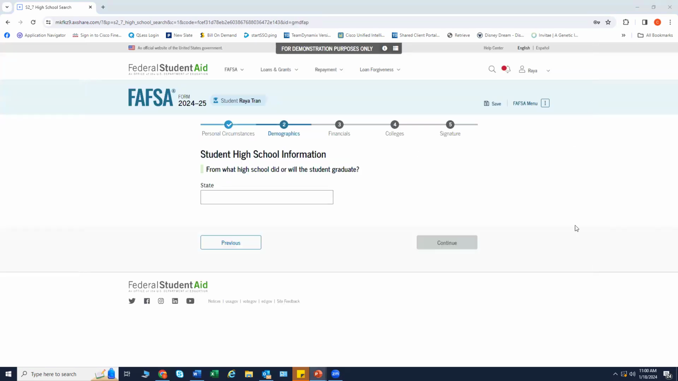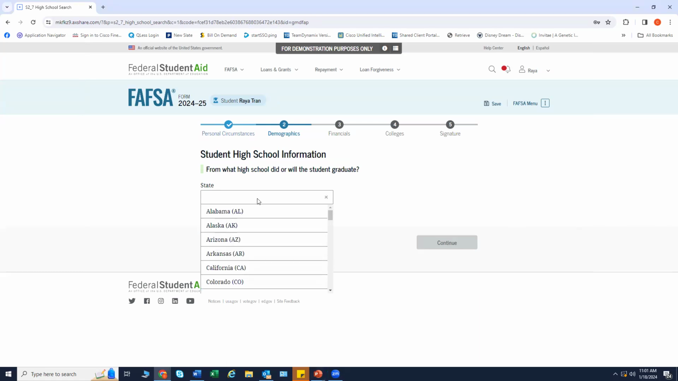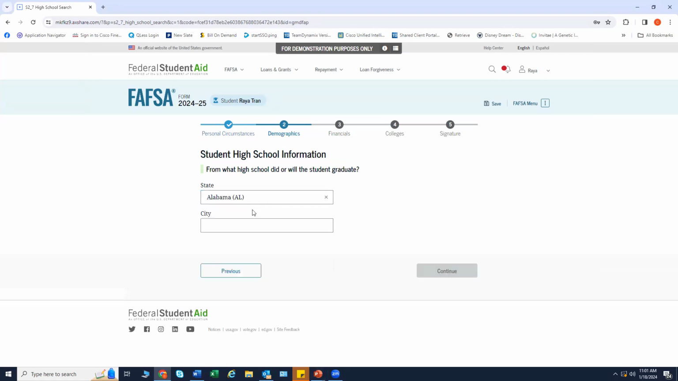The student is asked which high school they graduated from or will be graduating from. The student will enter their high school's state and city. After selecting search, they will need to select their correct high school from the search results.